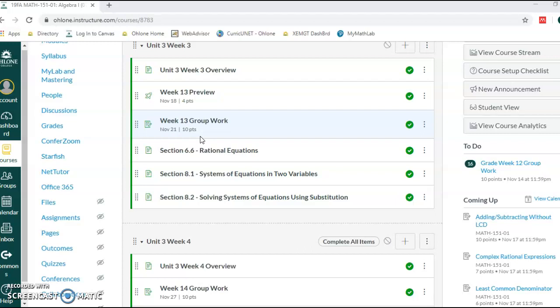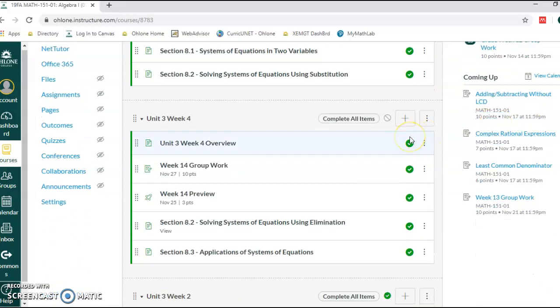Unit 3, Week 3 is due by Sunday. Group work due next Thursday. This is a normal week of school. The following week, you are welcome to get the group work done this week. It is due November 27th, which is Thanksgiving Day. Turn it in early. Please turn it in early.